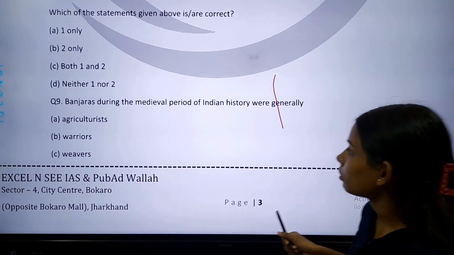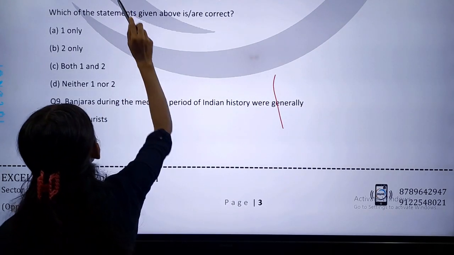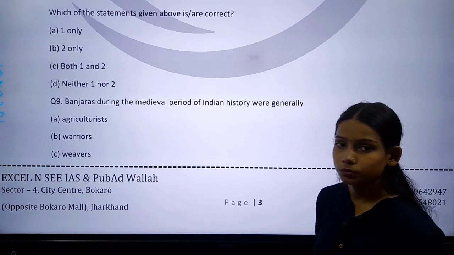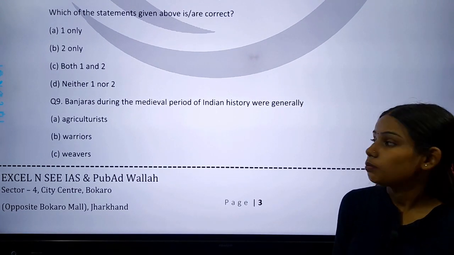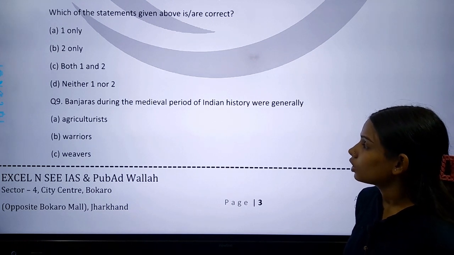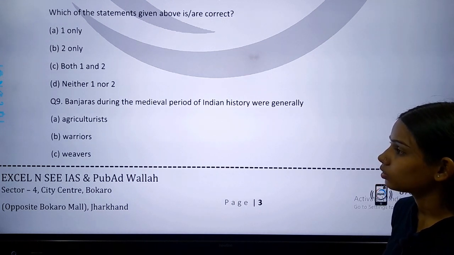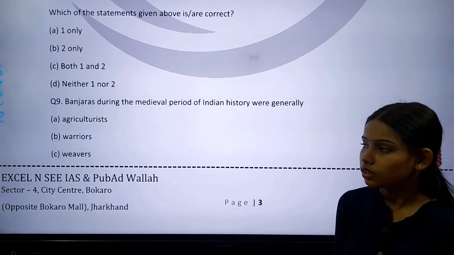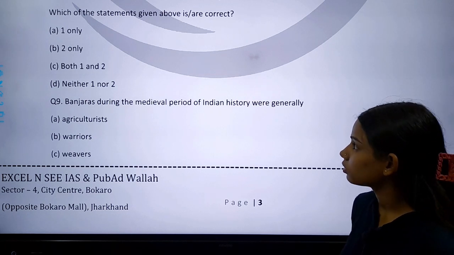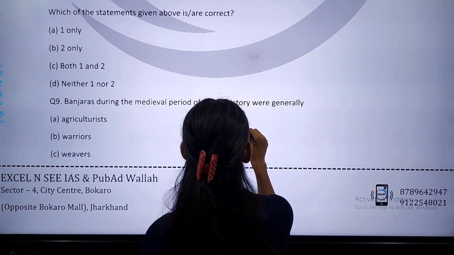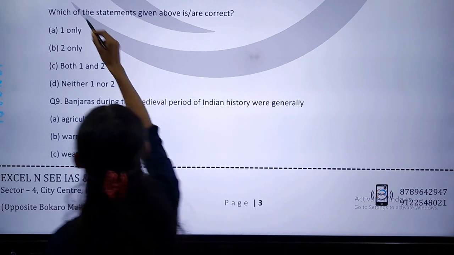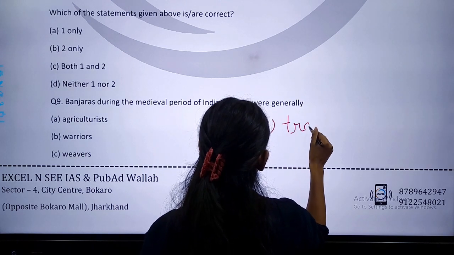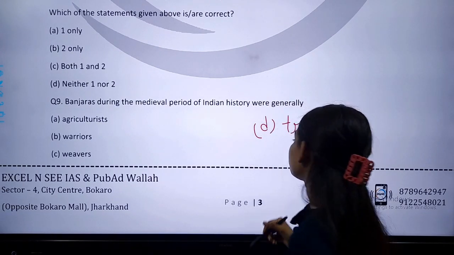Okay. Now come to our next question, question number 9. Banjaras during the medieval period of Indian history were generally: A, agriculturalists; B, warriors; C, weavers; and D, traders.